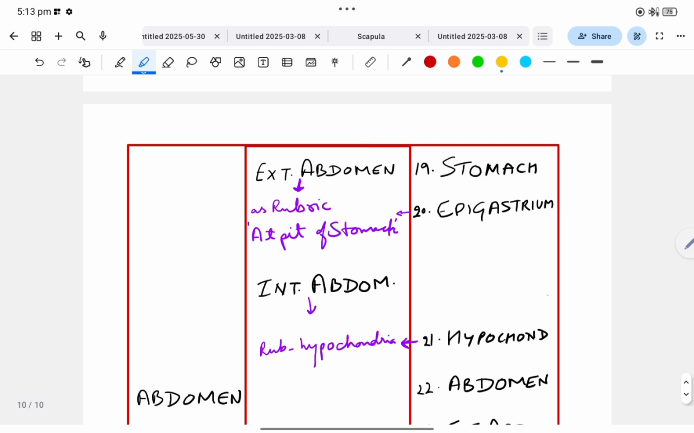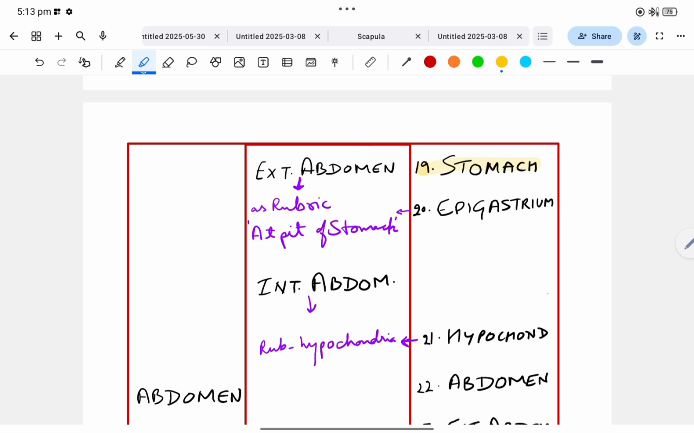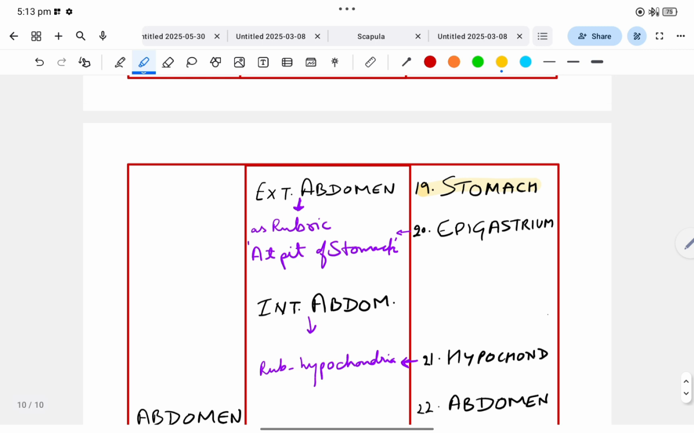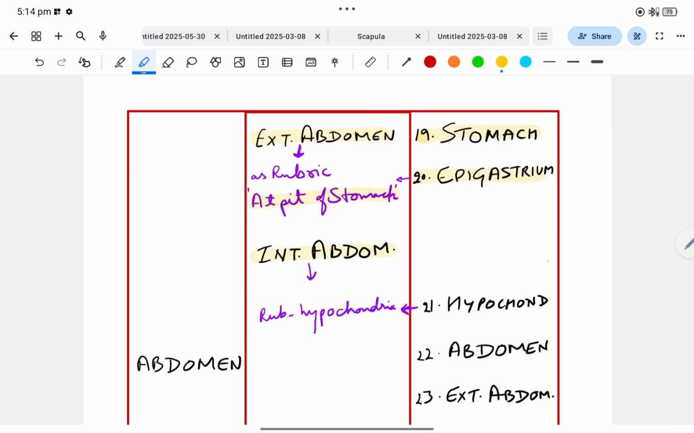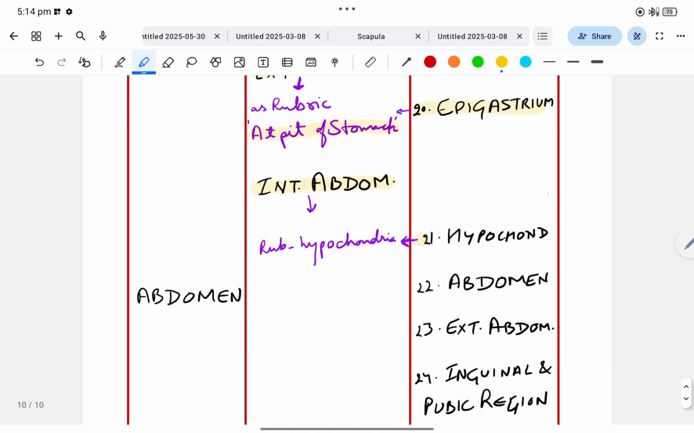Then 19th, stomach chapter is given. In BTPP there is no such chapter stomach. It is external abdomen. Then 20th chapter is epigastrium, and epigastrium is present in BTPP under external abdomen as rubric pit of stomach. After that comes internal abdomen, which is present in BTPP. Now 21st chapter in BBCR is hypochondria, and it is present in BTPP as rubric under internal abdomen.